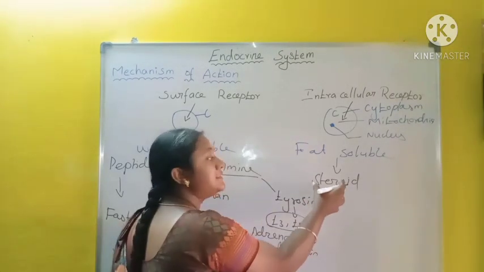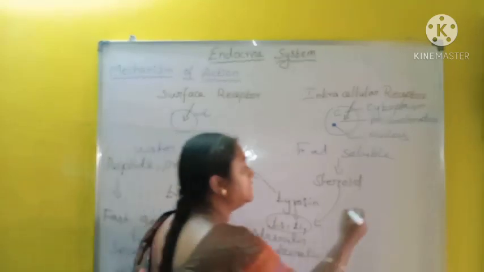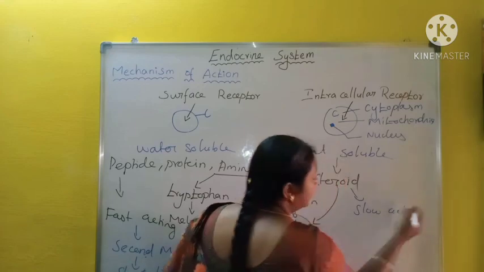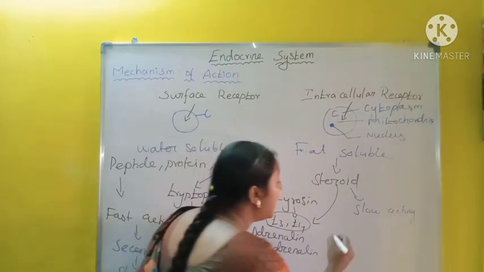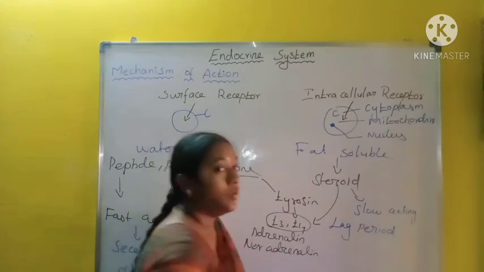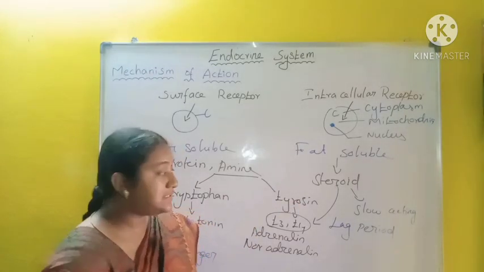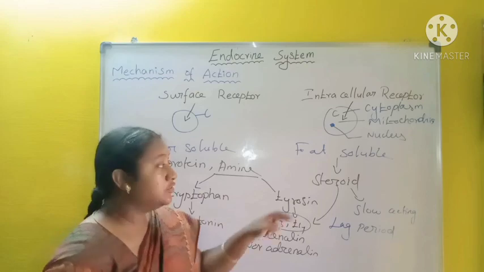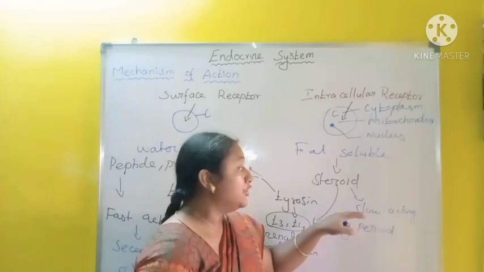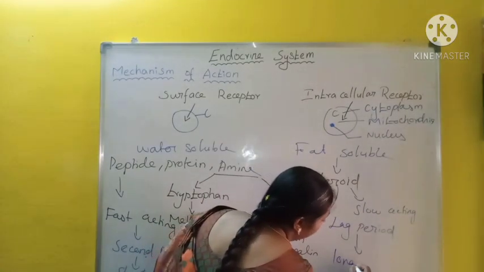But in fat soluble hormones, that is steroid hormones, there is a lack of second messenger. So it is a slow acting hormone. Due to its slow action, it is also called a lag period hormone. What hormones are called lag period hormones? The steroids. Why? Because there is an absence of second messenger, so the action is slow. That is why it is called a lag period hormone. Due to its slow action, it is a long-lived hormone.